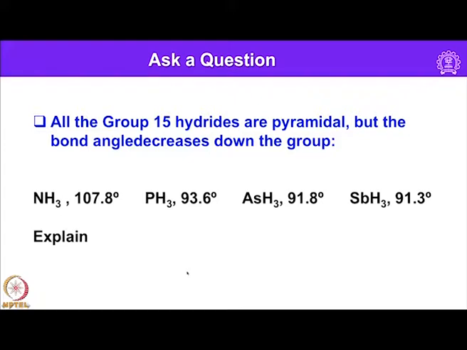Okay. So, let us have a simple question. All the group 15 hydrides are pyramidal, but the bond angles decrease down the group. For example, you can see here NH3 has 107.8, whereas PH3 is 93.6, arsine it is 91.8, in case of antimony hydride it is 91.3. That means apart from ammonia, in the rest of the hydrides the angles are very close to 90 degrees.